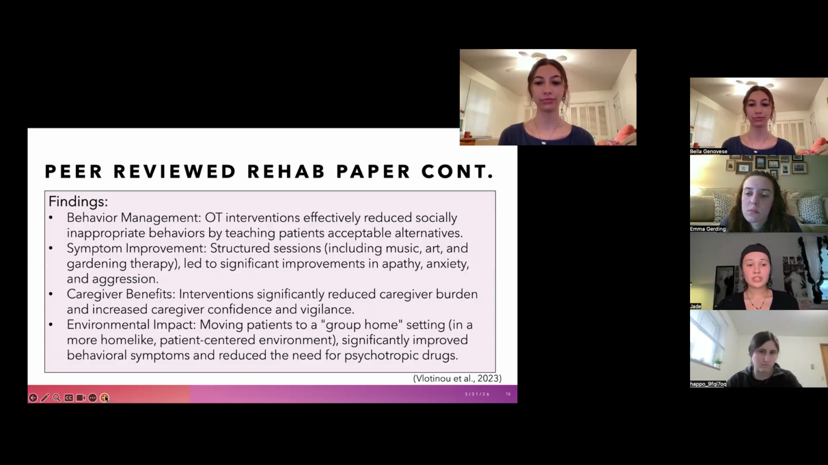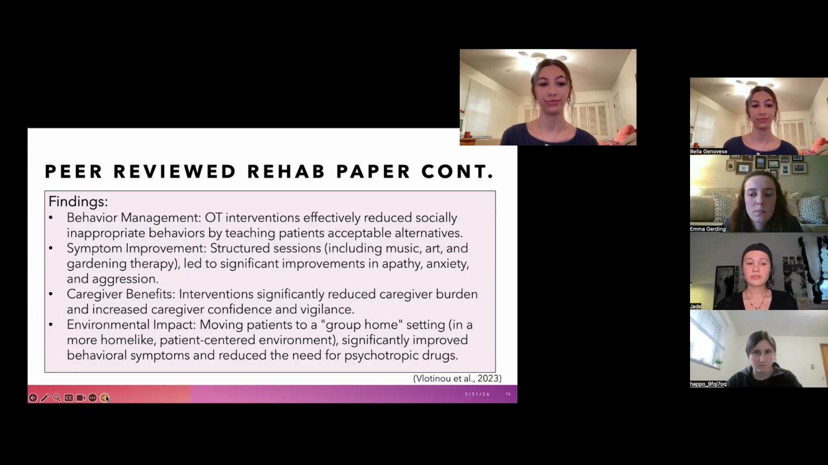And then OT interventions not only improve the quality of life for those that have FTD, but also the lives of the caregivers that are involved. Interventions were shown to have significantly reduced the caregiver burden and increased their confidence and vigilance with their care.